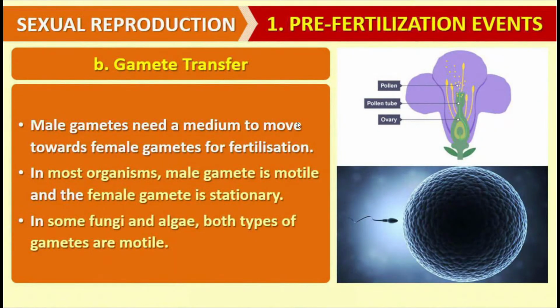Then the next stage is the gamete transfer after the formation of the gametes. Generally, on the basis of the gamete transfer, we can say external fertilization may be there or internal fertilization may be there. In the animals and plants which show external fertilization, the gametes are shed to the outer medium and with the help of some agency, they are carried towards one another and finally they fuse to form the zygote.